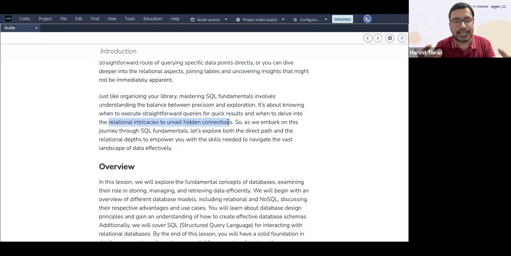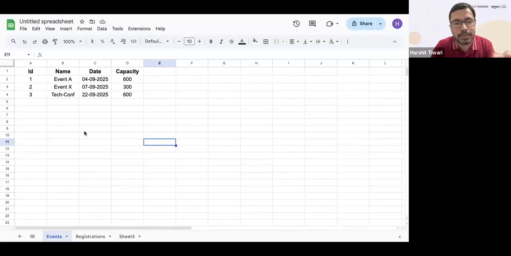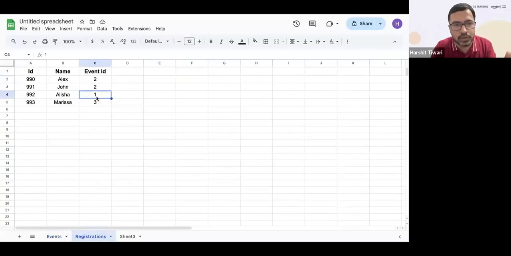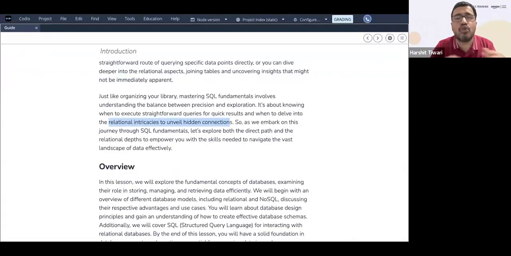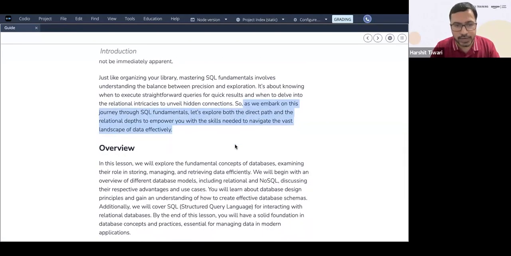to unveil hidden connections. Like I showed you, this was a simple connection, right? The event ID over here is simply connected to the registrations over here. So here this ID is connected to that particular table. But you have more complicated connections. As you see more databases, you'll see that the connections between the tables are more complicated, and that can unveil some hidden connections. So as we embark on this journey through SQL fundamentals, let's explore both the direct path and the relational databases to empower you with the skills needed to navigate the vast landscape of data effectively.